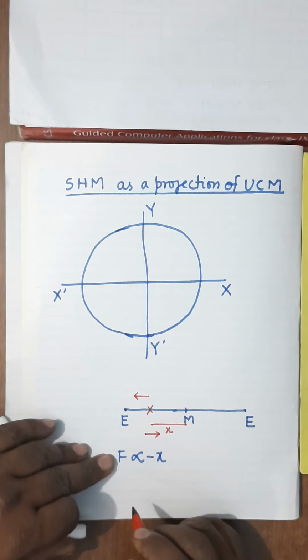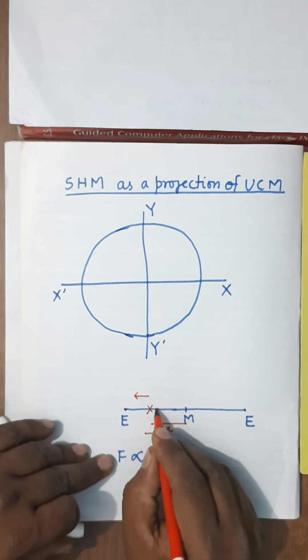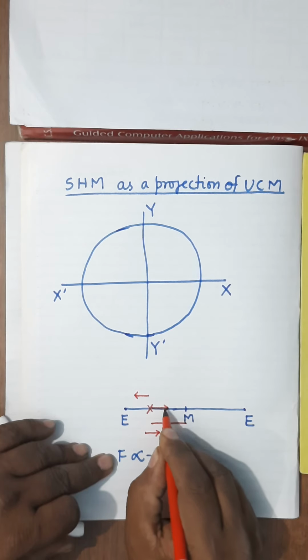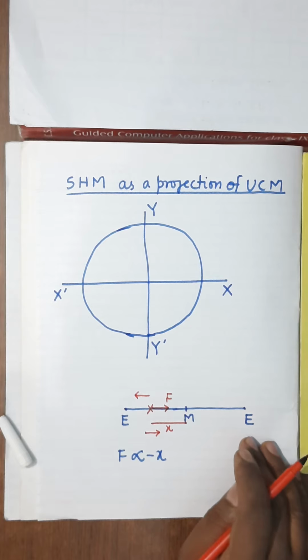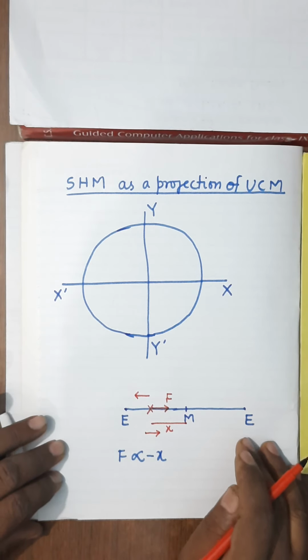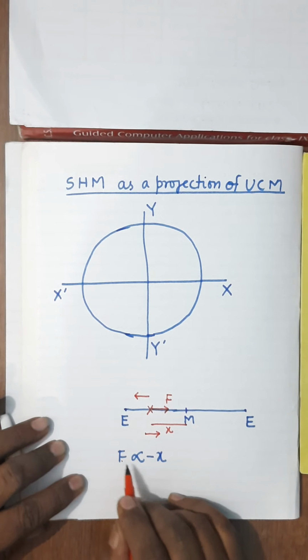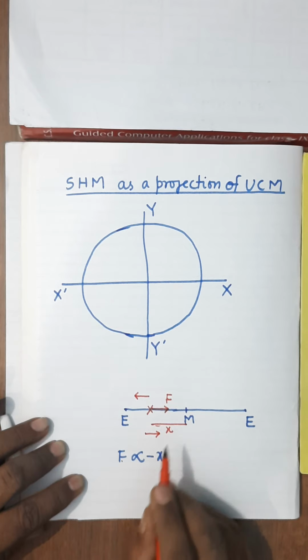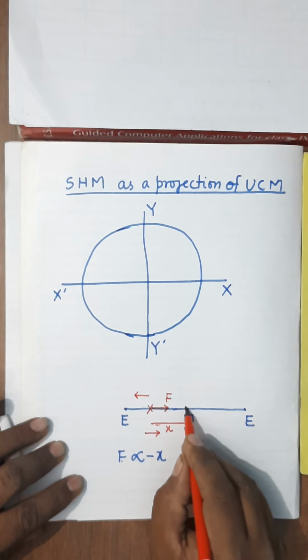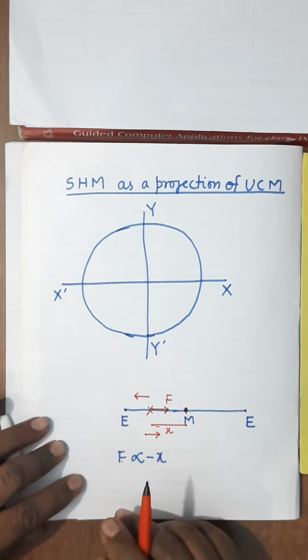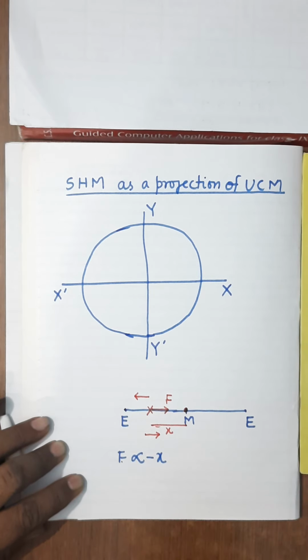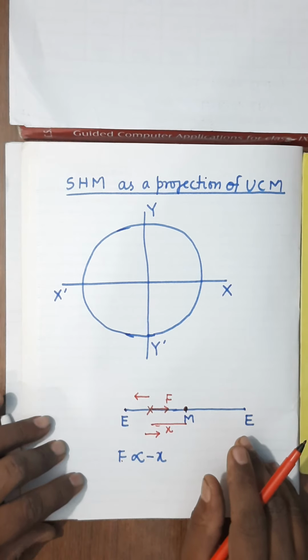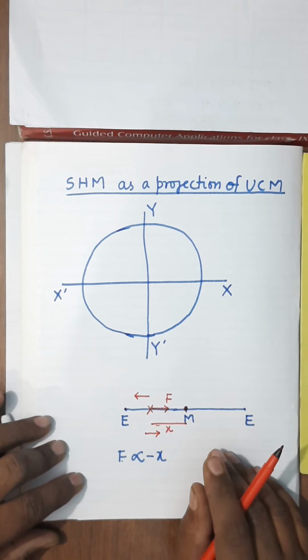And what will be the direction of this force? So this force will act in this direction. It is clear? Now one more thing you can see here, that the magnitude of force is directly proportional to the value of x. Means when the particle is at the mean position, there will be no restoring force. When it is at the extreme position, it experiences maximum force. So this is the SHM.